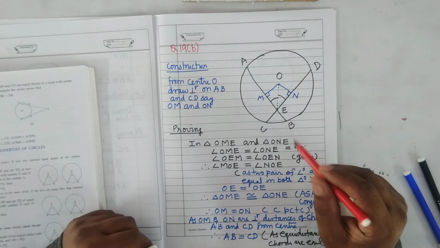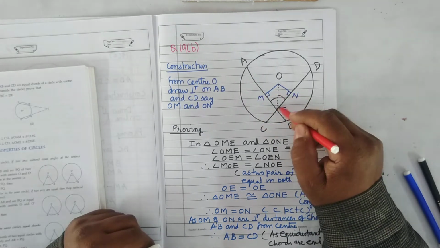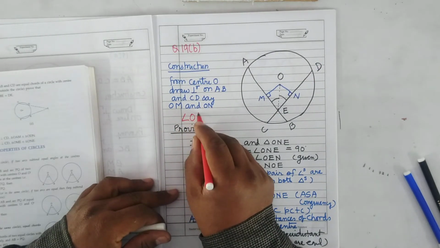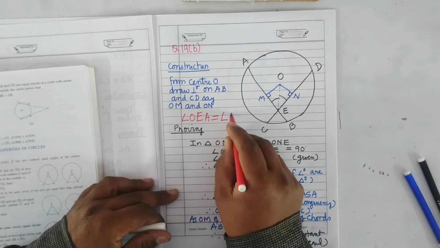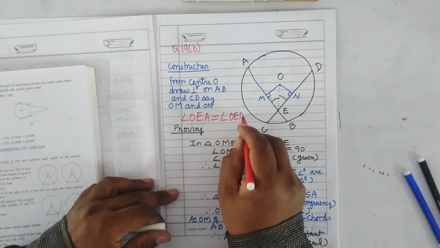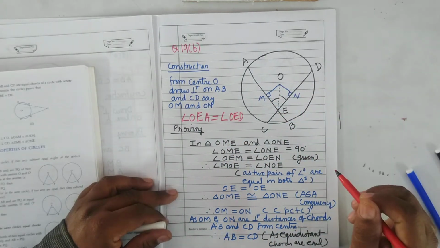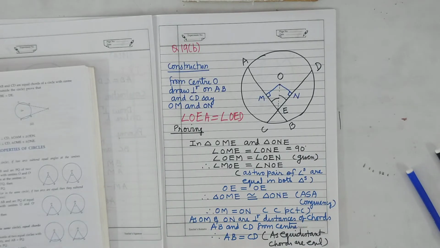If OE bisects angle AED, which two angles will be equal? Angle OEA will be equal to angle OED. Why? Because OE is bisecting the angle AED. You have to prove that these two chords are equal in length.